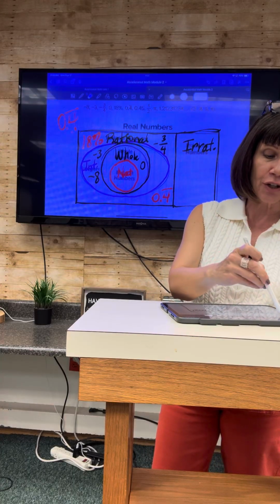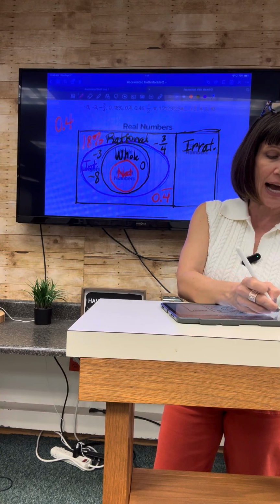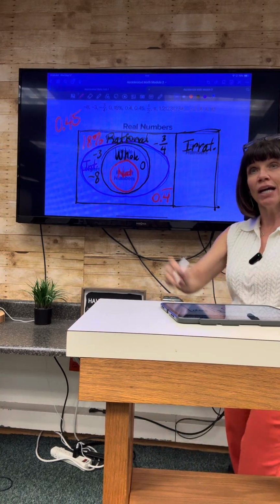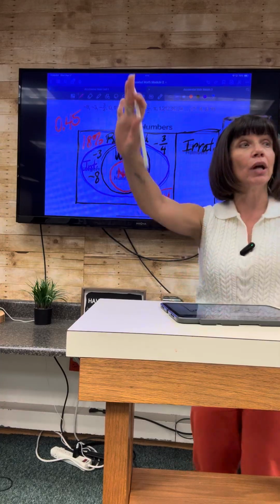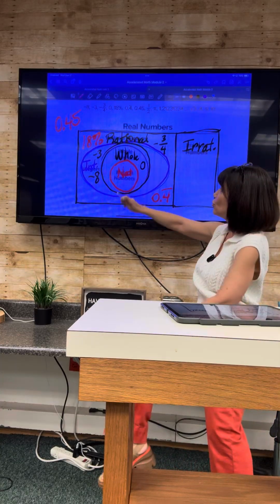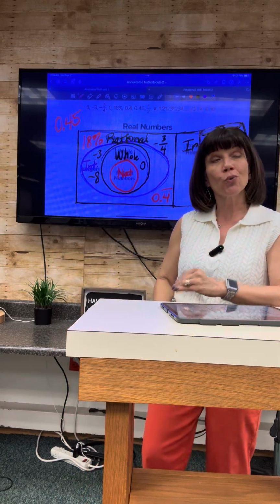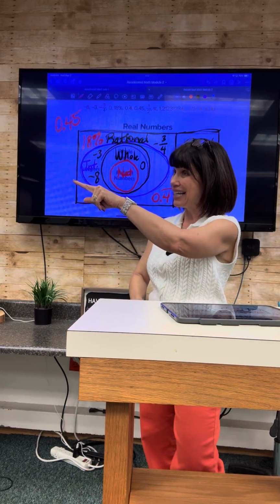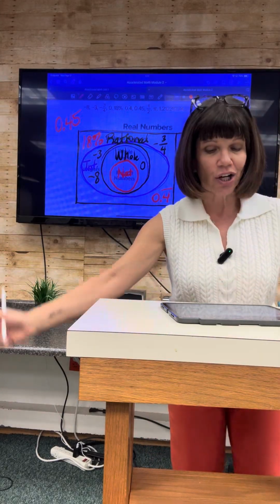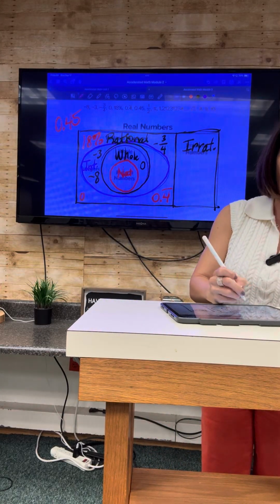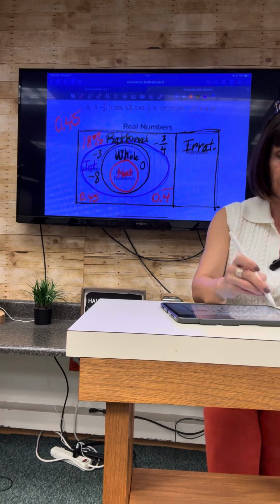All right, after 0.4 repeating, we are dealing with 0.45. Hey guys, this decimal terminates. Where will I place a terminating decimal? And wait, please read this to me as a fraction. 45 over what? 100. So therefore, we know it will go in what category, class? It goes in rational. Please put 0.45 in the rational numbers section.